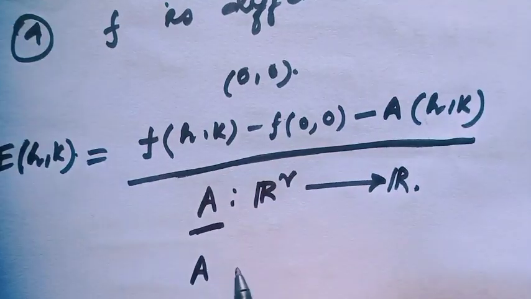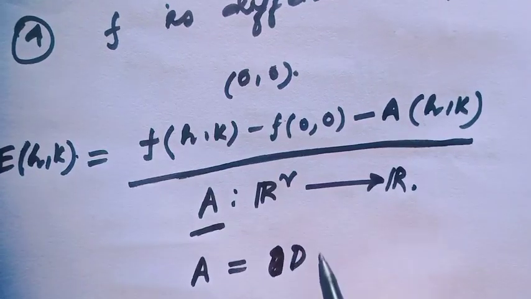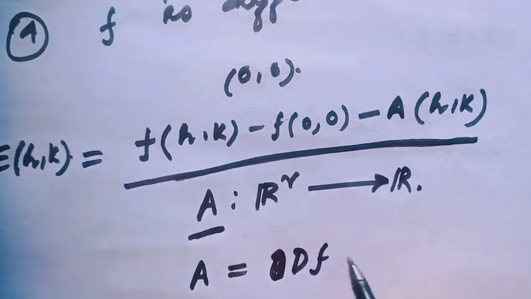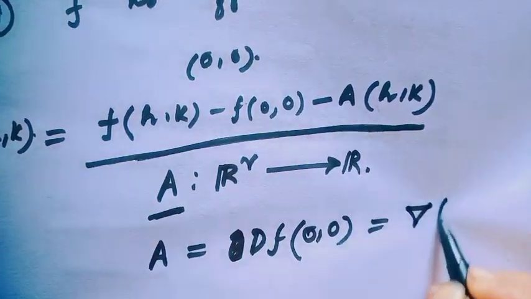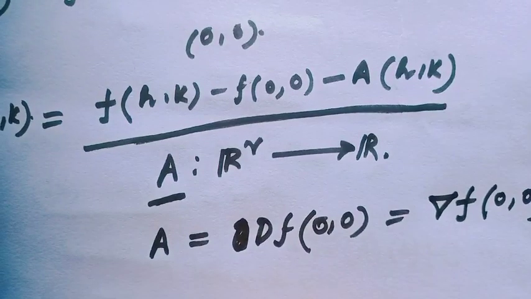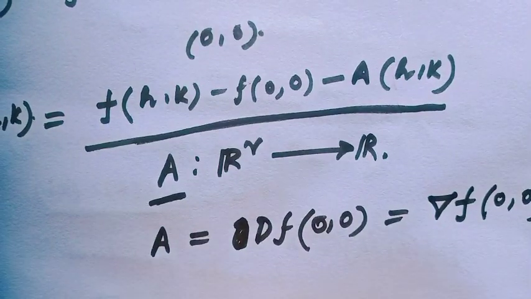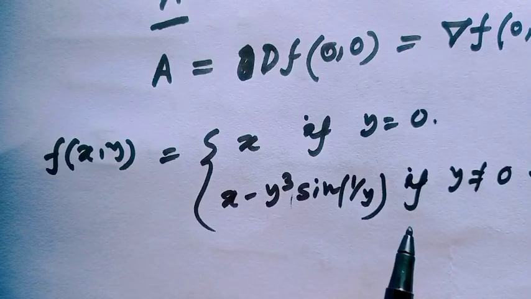We all know A is equal to the derivative of this function at the point (0,0), which is actually the gradient of f at the point (0,0). So at first check the gradient of f of this function. This is our given function.